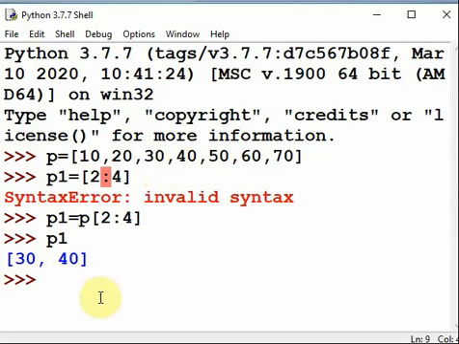Okay, again see P2 equal to, let us see 3 to 5, means it will contain data items from 3 and 4 only. It will not contain the fifth element.